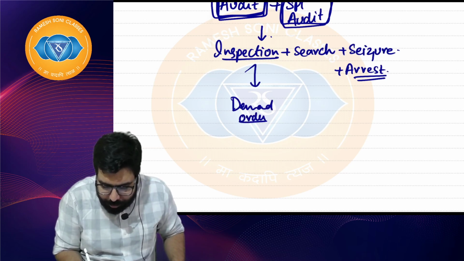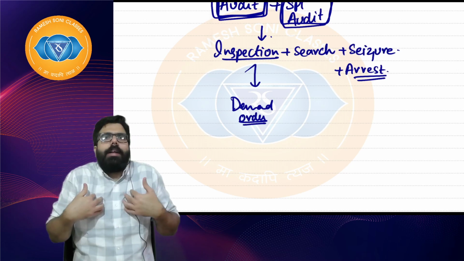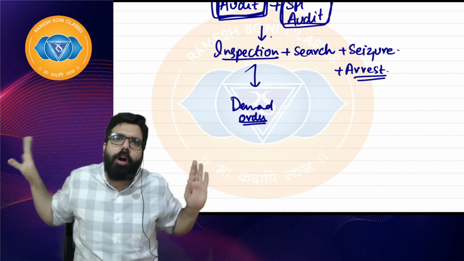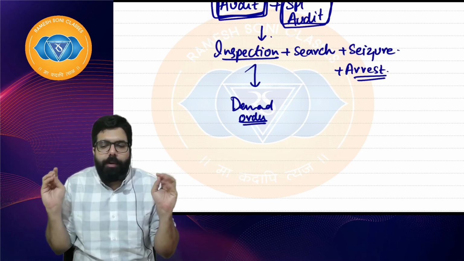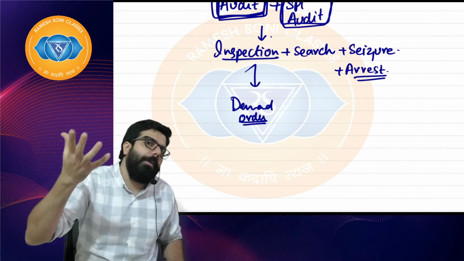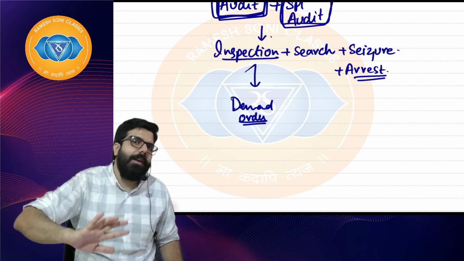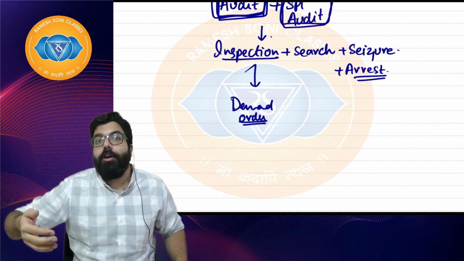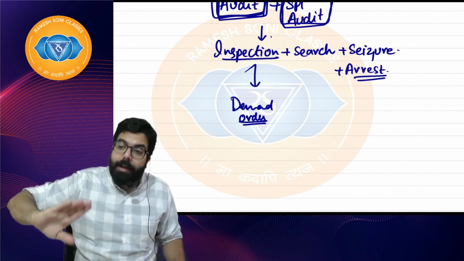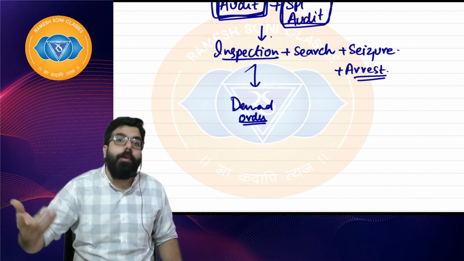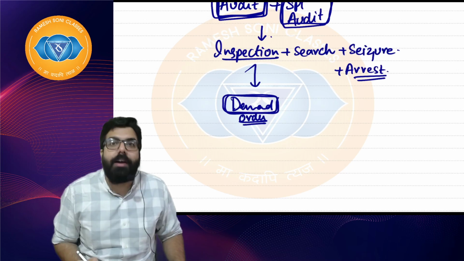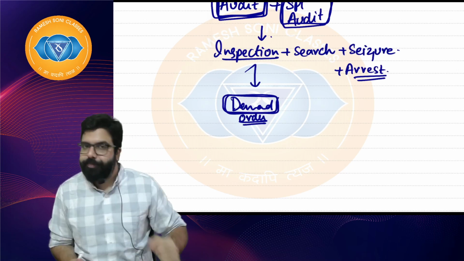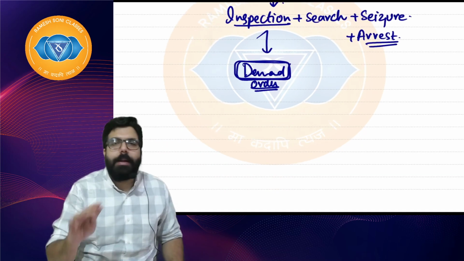What do you mean by demand? Demand means, supposing they will demand the tax from me. Department has caught me now, and they are telling, Ramesh, either you make the payment of the tax without notice. If I make the payment of the tax without notice, the penalty will be less. If I don't make the payment and pay later, then there will be more penalty. I hope everyone is clear. So department will issue a demand, means a demand order will come, and I'll have to make the payment. Sir, if I make the payment, chapter is closed.